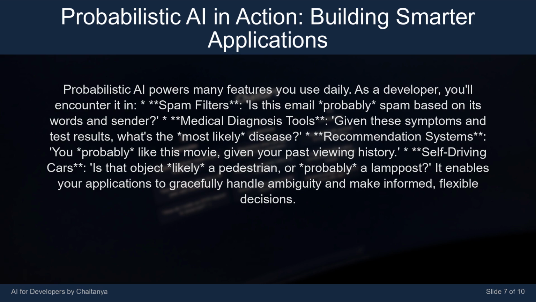Recommendation systems. You probably like this movie, given your past viewing history. Self-driving cars. Is that object likely a pedestrian, or probably a lamppost? It enables your applications to gracefully handle ambiguity and make informed, flexible decisions.